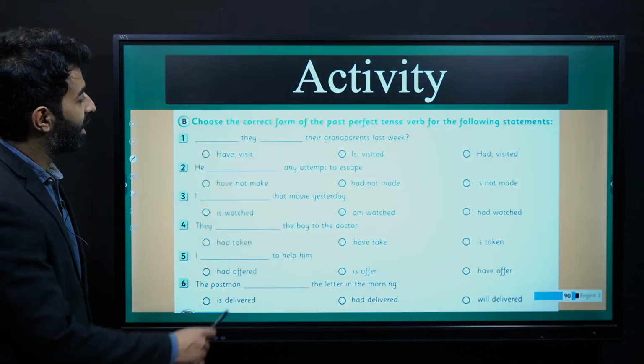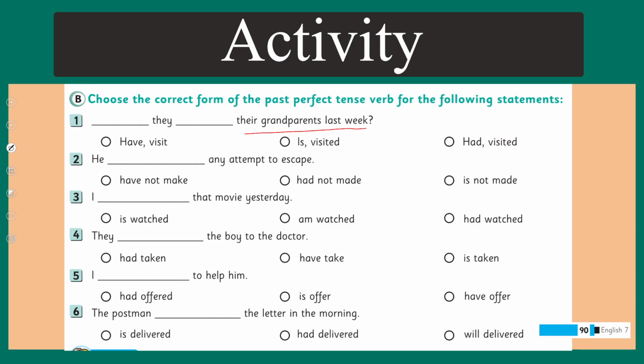Blank, they, another blank, their grandparents last week. So what is the correct option? 1, 2, or 3? We know that when we are talking about past perfect, we need had. So had they visited, the third form of the verb, visited their grandparents last week.